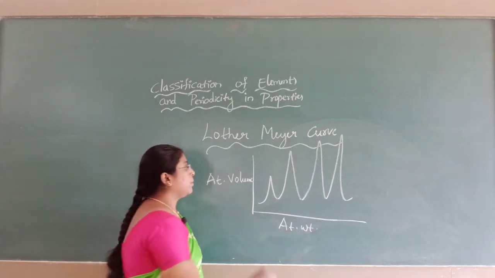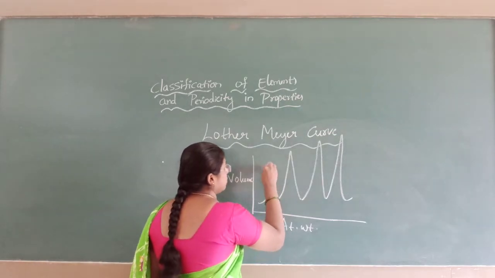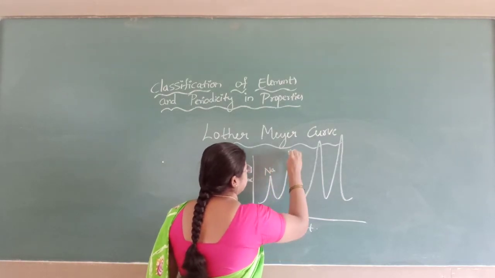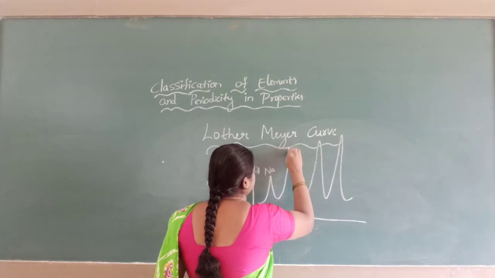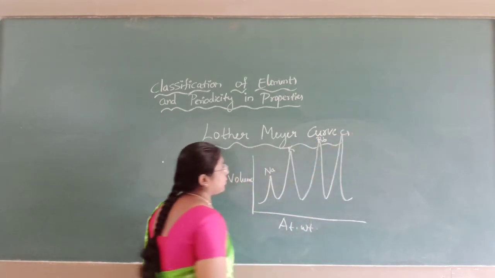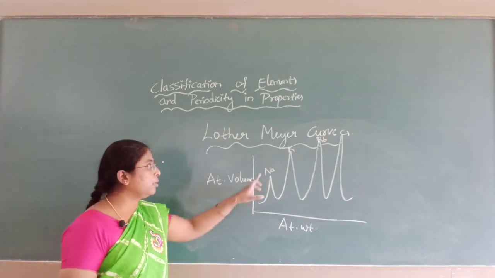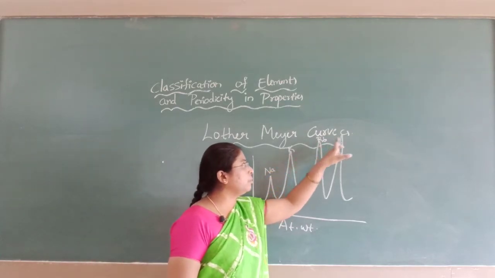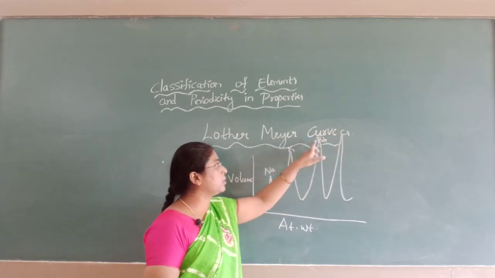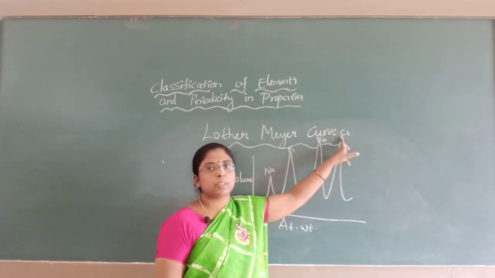For example, here sodium, potassium, rubidium, cesium. Sodium, potassium, rubidium, cesium occupy the peak positions. Their positions are the same.